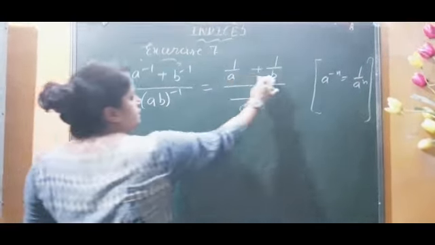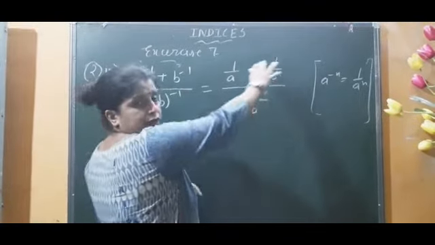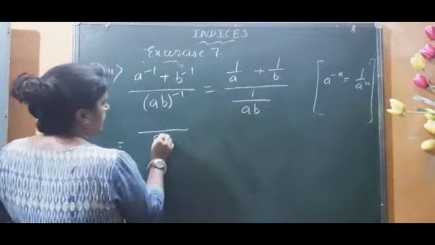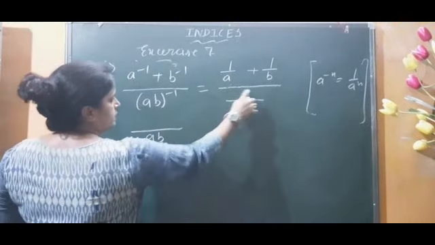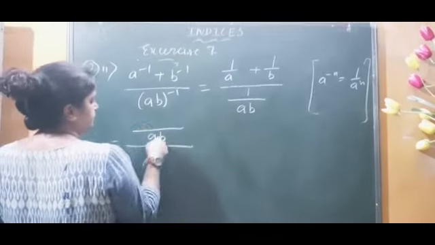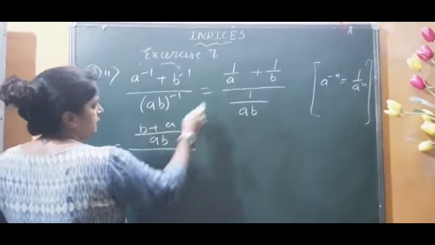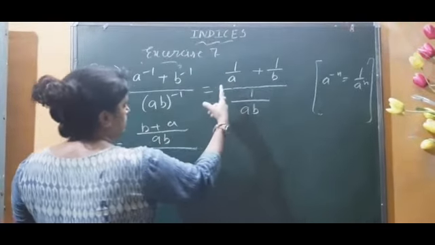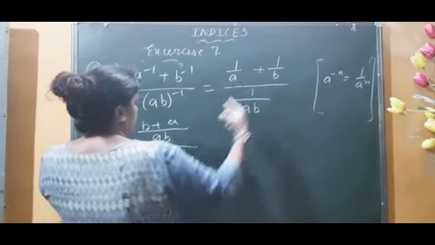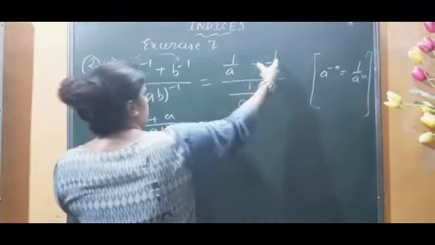Now we will take the LCM. We are going to add these two fractional numbers. So the LCM of these two numbers will be ab, and then here it would be b plus a. When you divide ab by a, this is b, and b into 1 is b. When you divide ab by b, this will be a, and a into 1 is a.